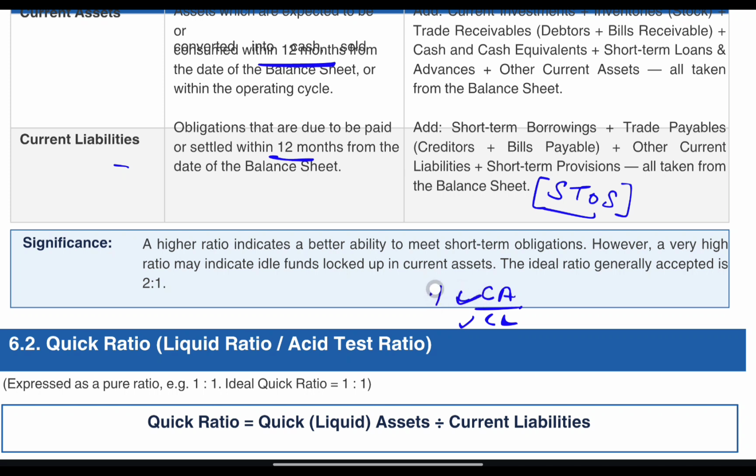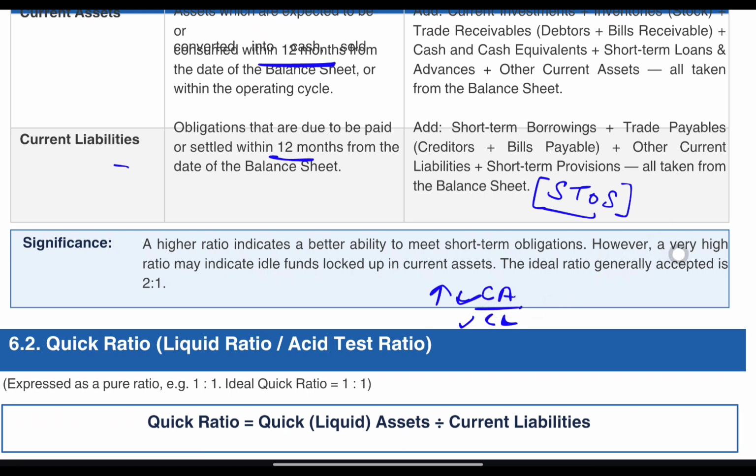And if the current ratio is increasing, that means you have more current assets. Then what does that mean? That means you are able to pay your current liabilities very easily, or you are in a much better, advanced position.